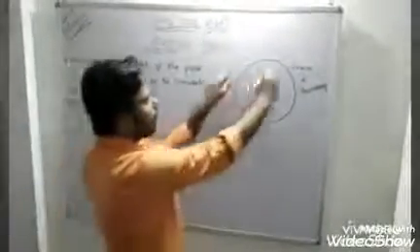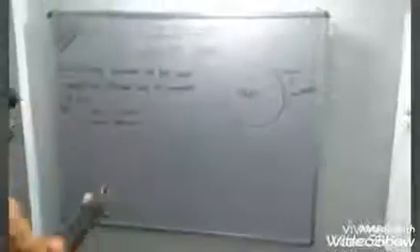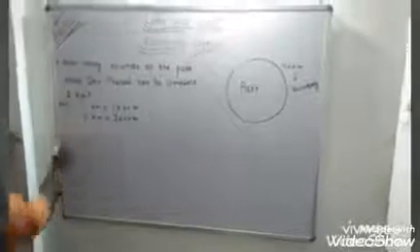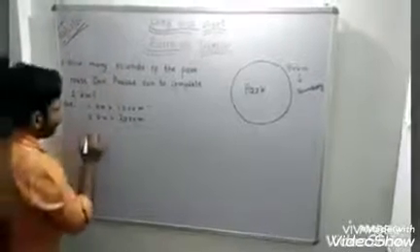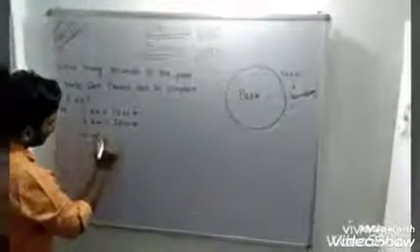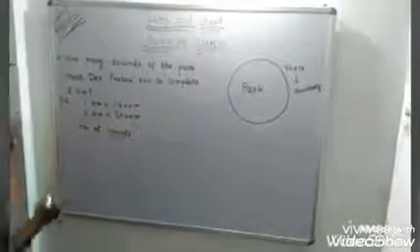Now, in one complete round, he covers a distance of 400 meter. So the question is, how many rounds does he have to take to complete 2000 meter distance? We will take it step by step.